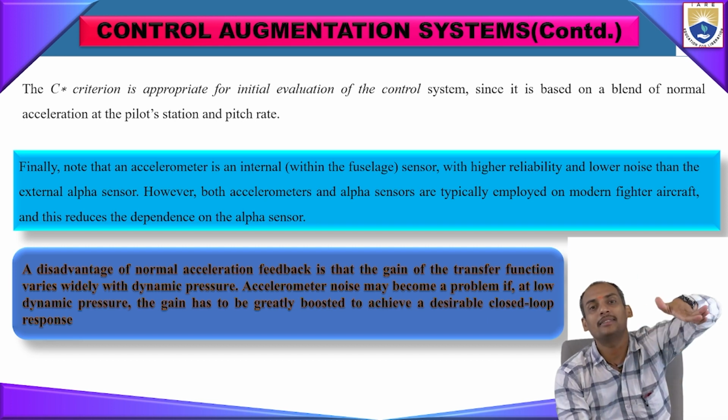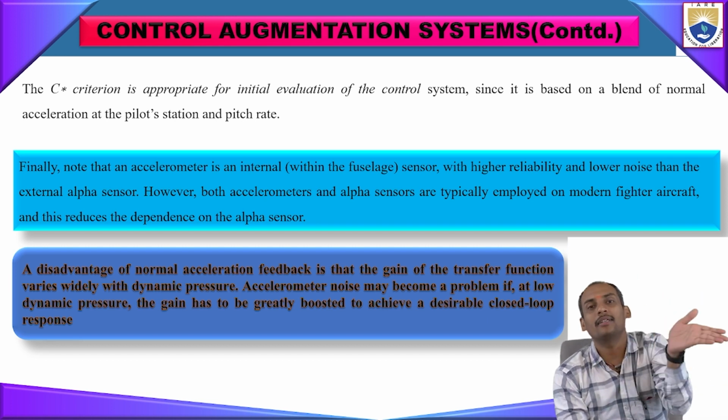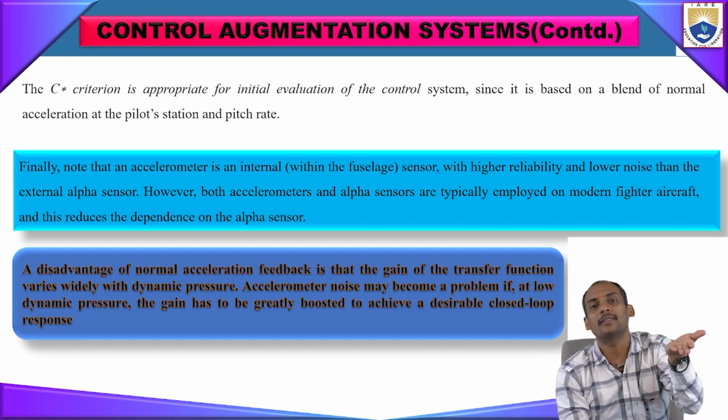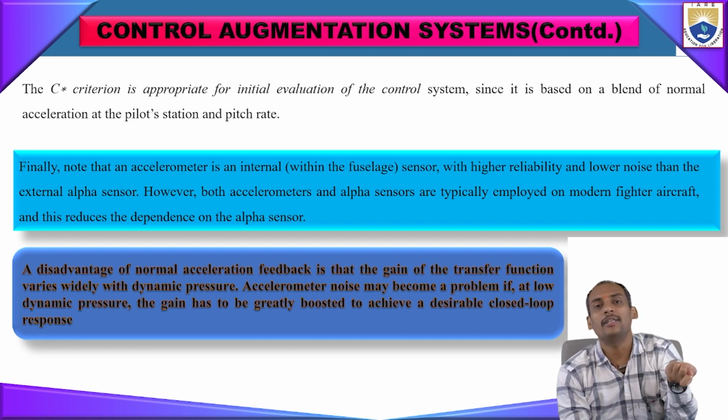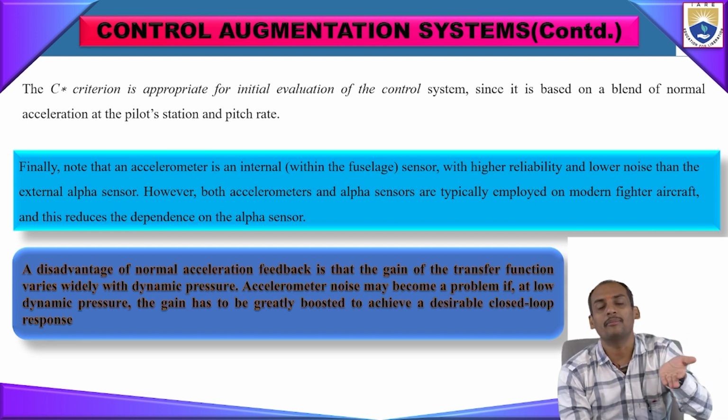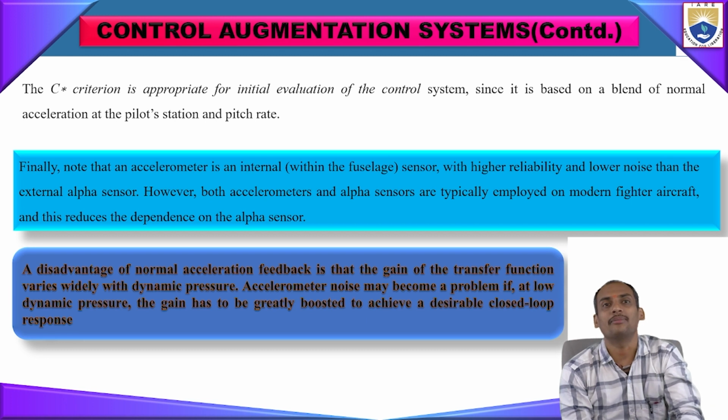For directional stability, for a sudden turn in the positive and negative direction, noise filtering and structural reliability also depend on this sensing agent only. For that reason, the external alpha sensor is installed on the outer surface.